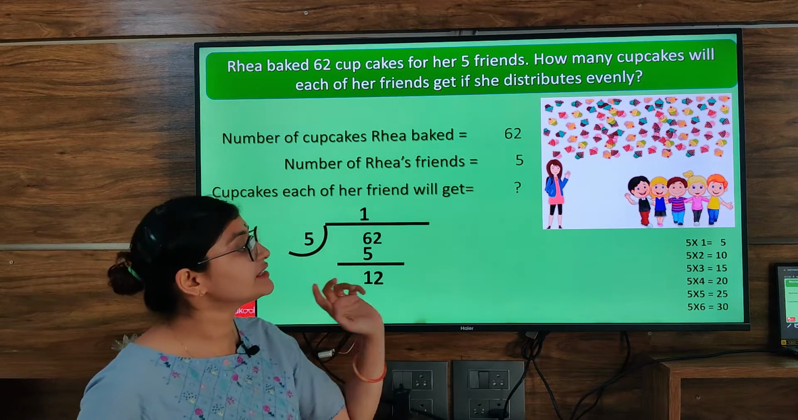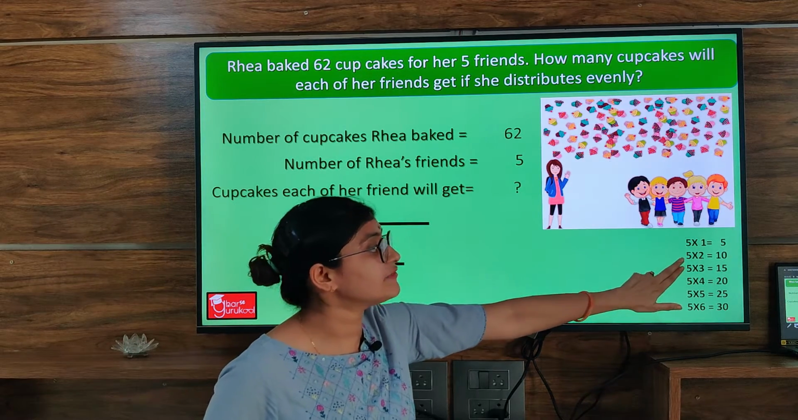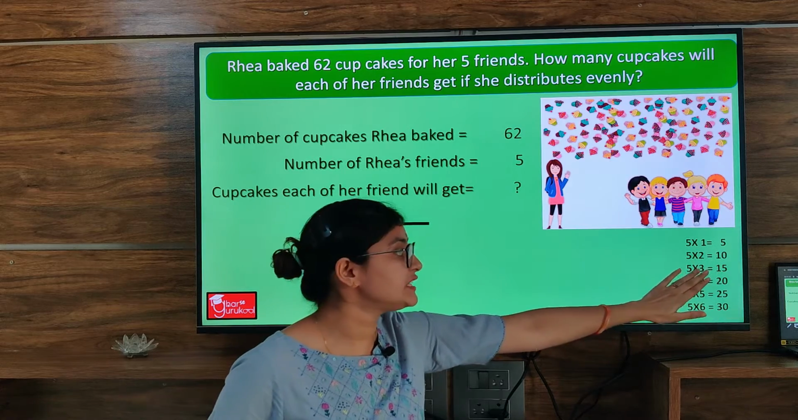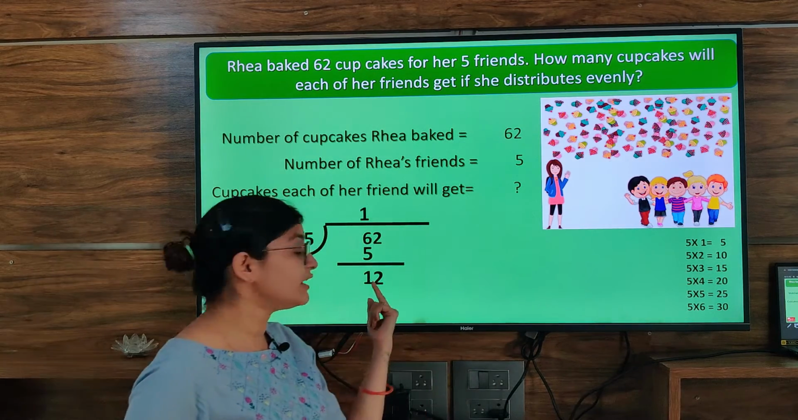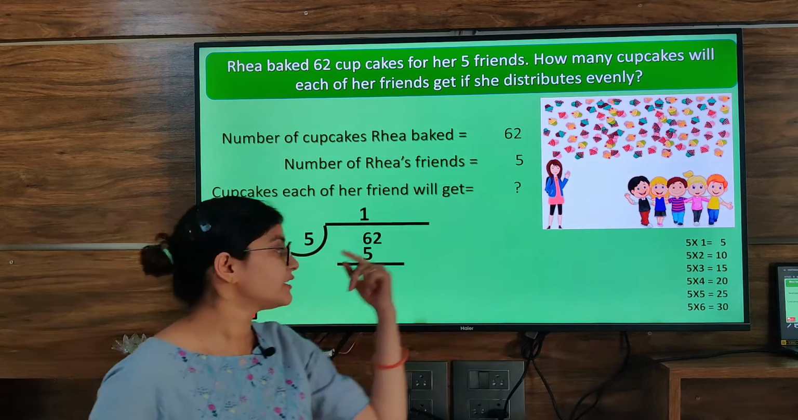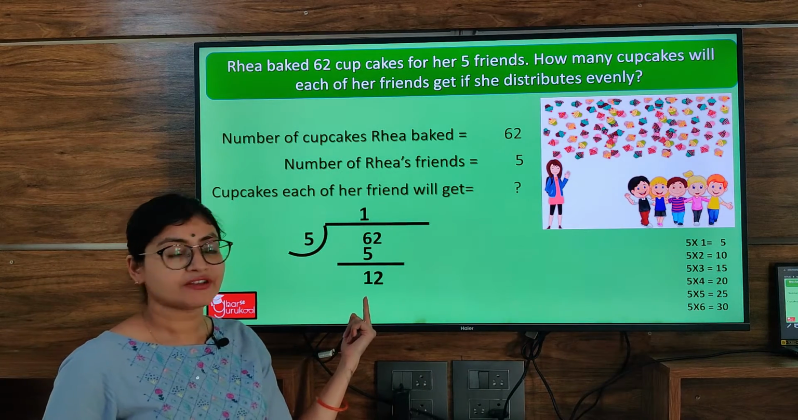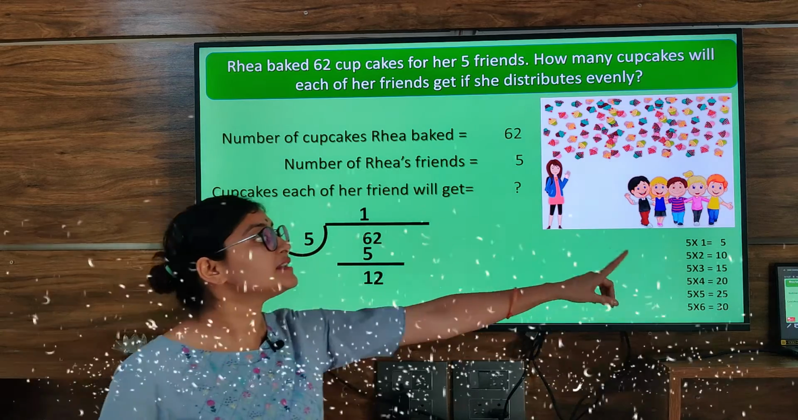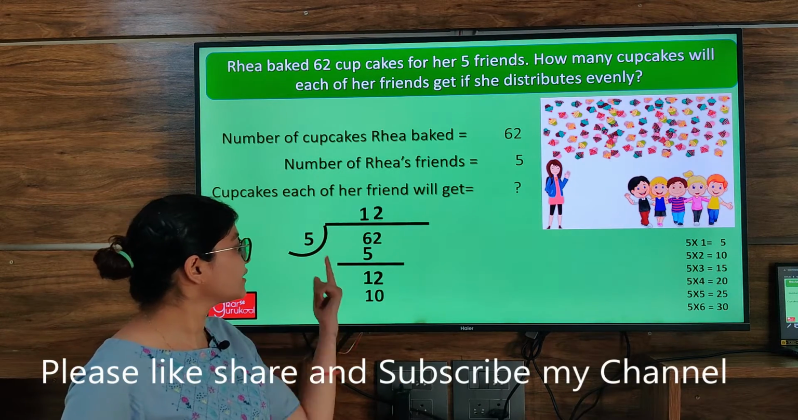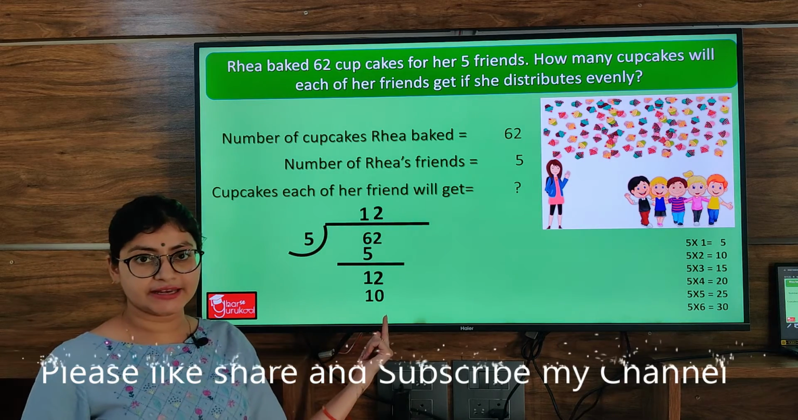Okay. So in the table of 5 we see that 5 2s are 10 and 5 3s are 15. But 15 is a bigger number than 12. So we will take 5 2s, that is 10. 5 2s are 10. Also 10 is the nearest number to 12. So we will take 5 2s are 10 here.